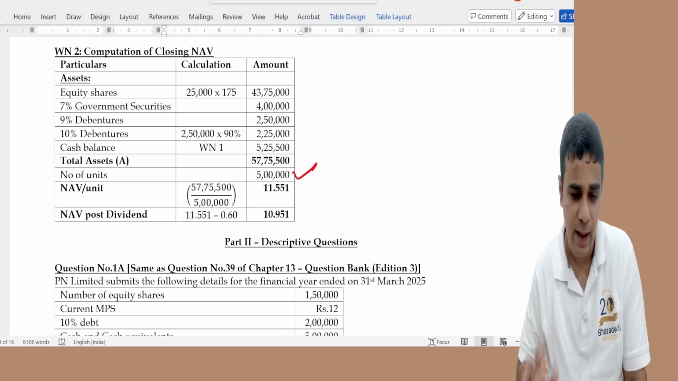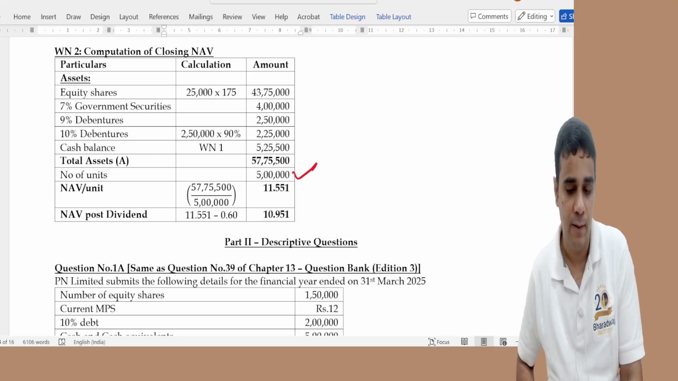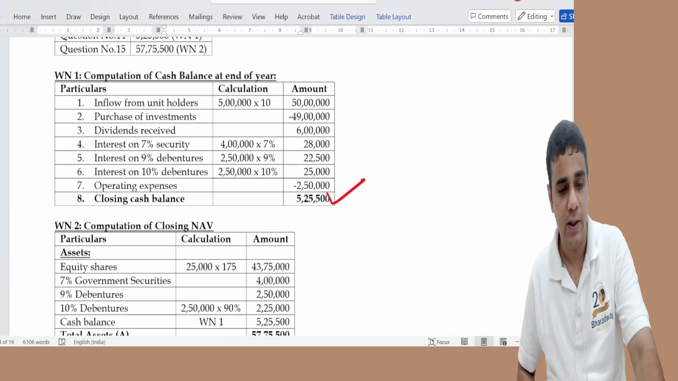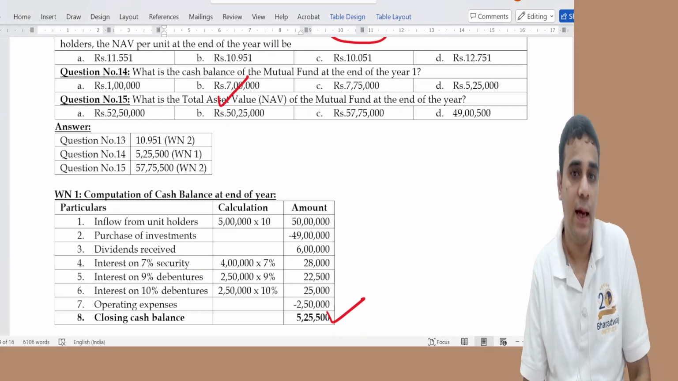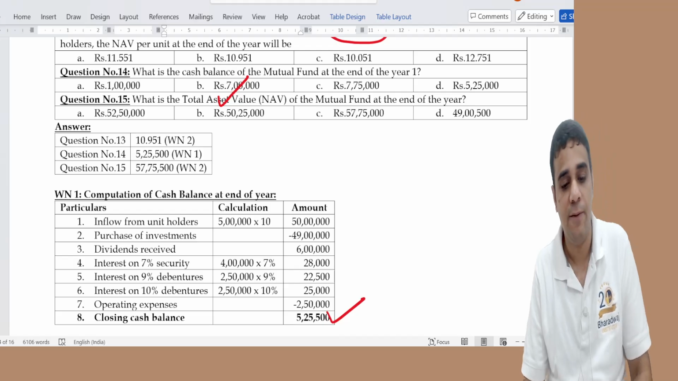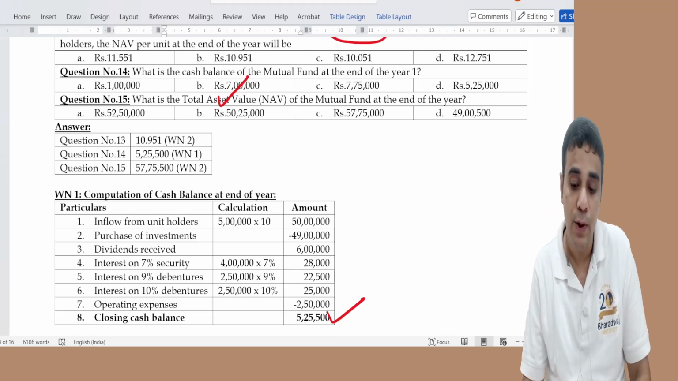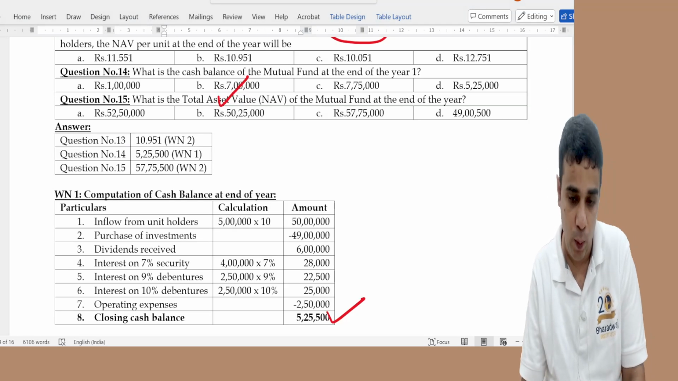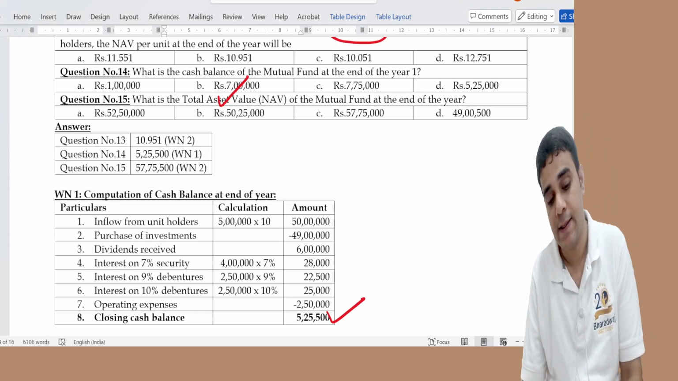So these were on the MCQ side. MCQ was relatively simpler. You could see the answers are these: 10.951, 525, 500, 57, 75, 500. These are the solutions to the MCQ questions. Now I get to the descriptive questions.